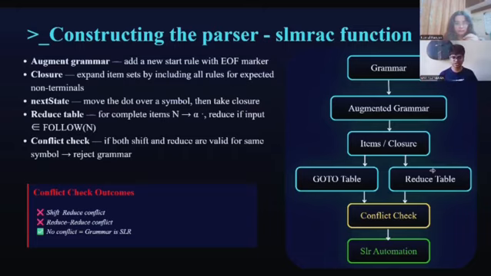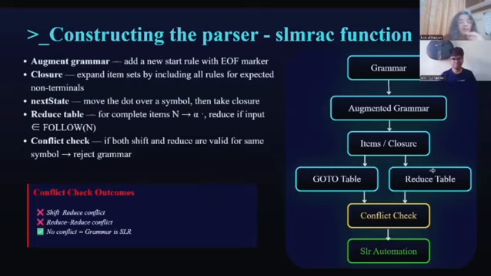Second, closure is computed. Given a set of items, we expand it by including all items for non-terminals we expect to see next. Third, next state computes the next automaton state by moving the dot over a symbol and taking closure. Fourth, the reduce table is built.